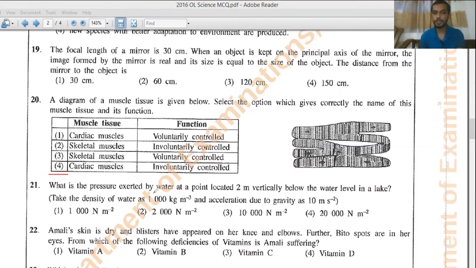And they ask you, what is the pressure exerted by water at a point located 2 meters vertically below the water level in a lake? And they have given some points, densities, and acceleration due to gravity. So you can find it like this. I take the whiteboard here. See, you can apply it, pressure is equal to H rho G, right? And then you can find the answer.